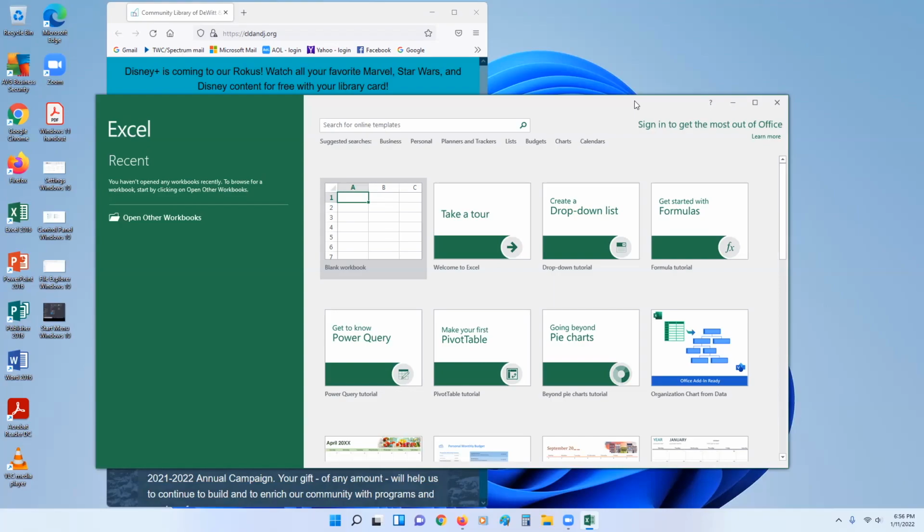All right, Snap Layouts are accessed by pressing the Windows key and Z. And if you're using a Mac keyboard, the Command key is the same as the Windows key.